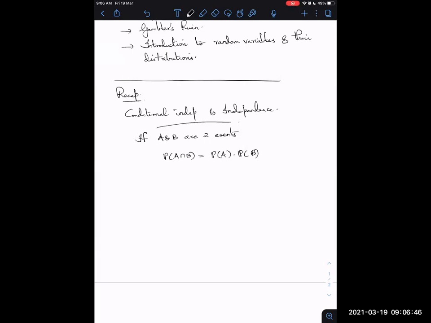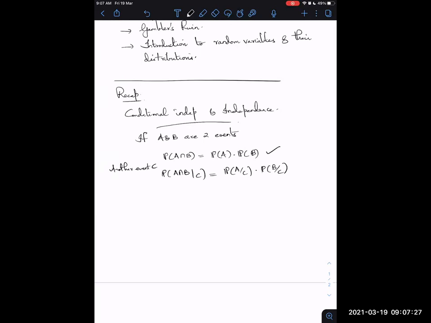But to verify the answers, intuition would obviously help. But yeah, so whatever you do, make sure this definition holds. And for conditional independence, you say when you have another event C, you say that A and B are conditionally independent if this happens. And the example that you can think about is the fire alarm example, if you guys remember.